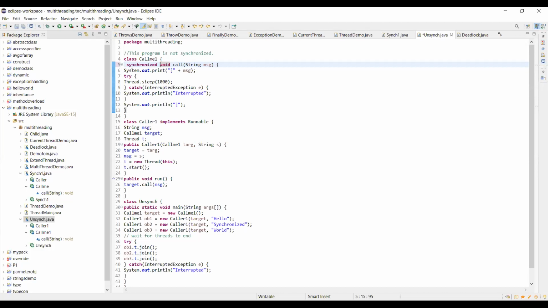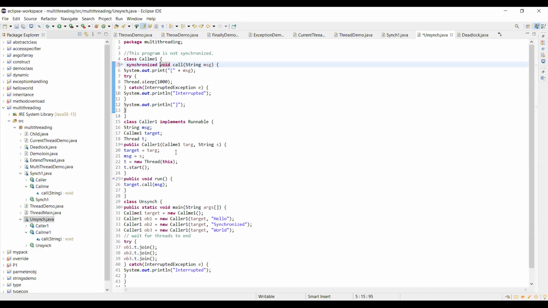In the fifth line, I made this method synchronized, because this method is the only resource, the method where all the threads want access. So this method is the crucial, important one. That's why we have to take this method as a synchronized method. Then this method will be given access to only one thread at a time.